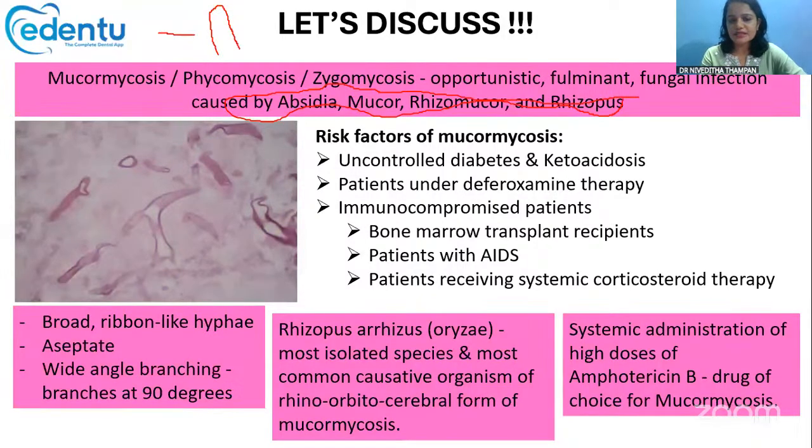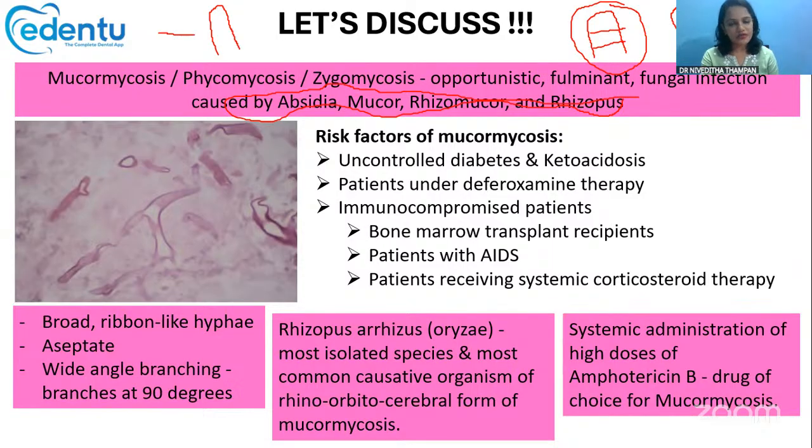What do you mean by aseptate and septate? Septate hyphae will usually show lines like this, just like the lines that we have in the fingers. Fungi like this are called septate hyphae. Now, aseptate hyphae means no lines will be present. Look at this here. No lines are seen, so these are aseptate hyphae.